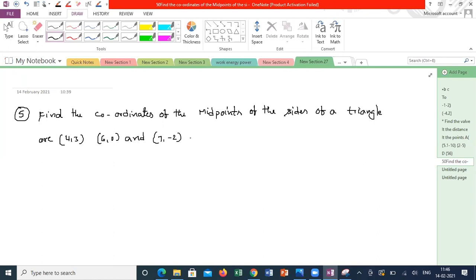Find the centroid of the triangle also. Find the coordinates of the centroid of the triangle.